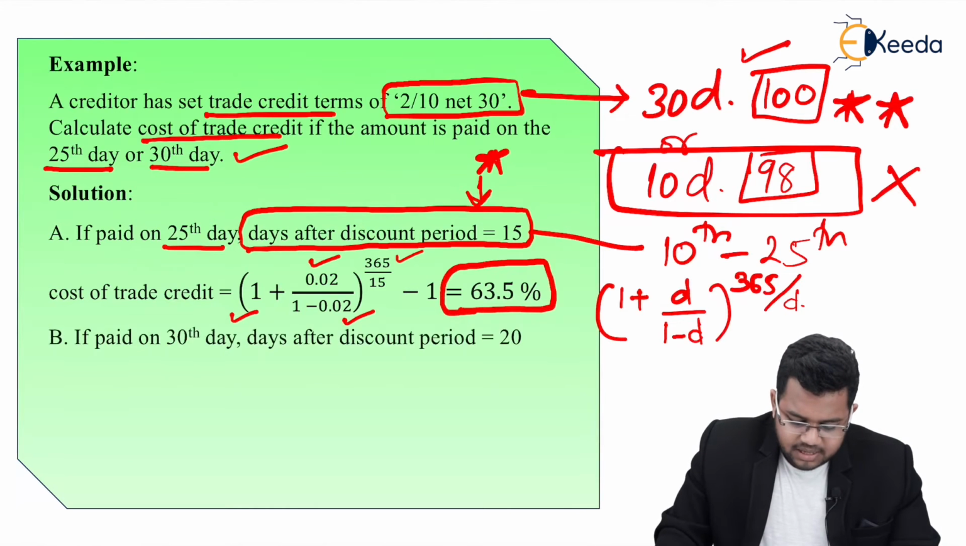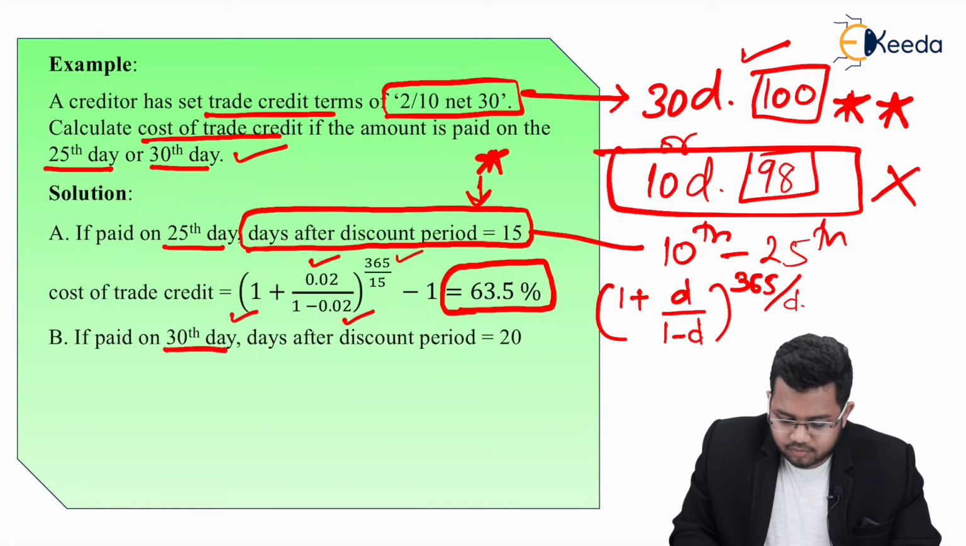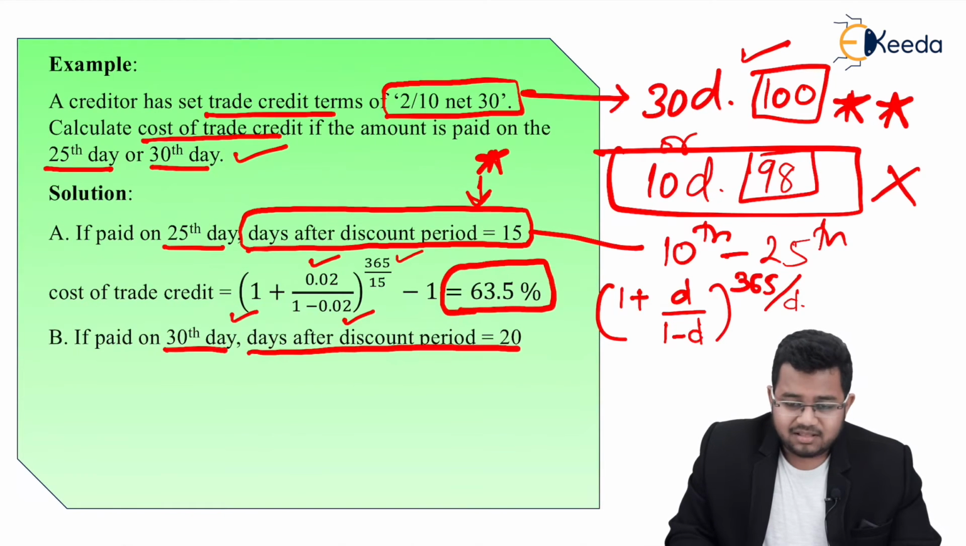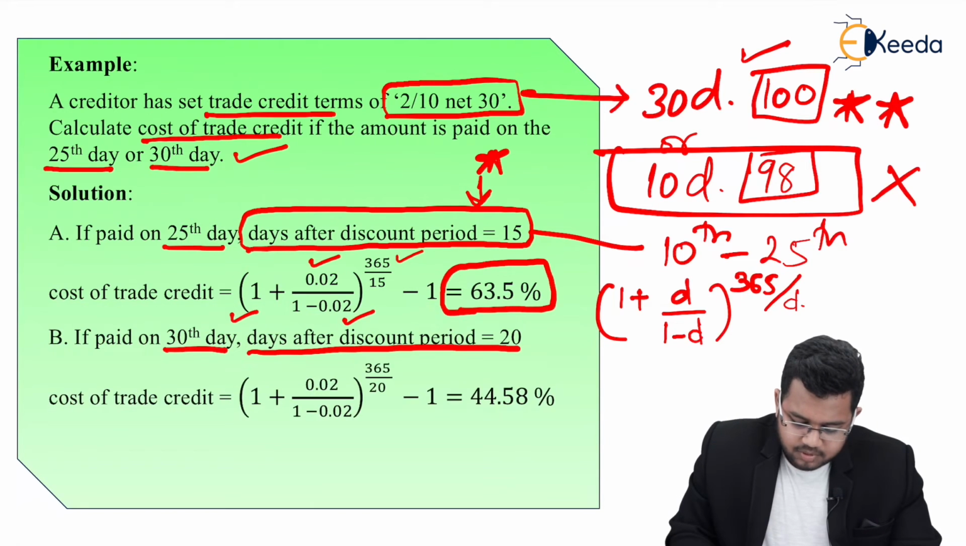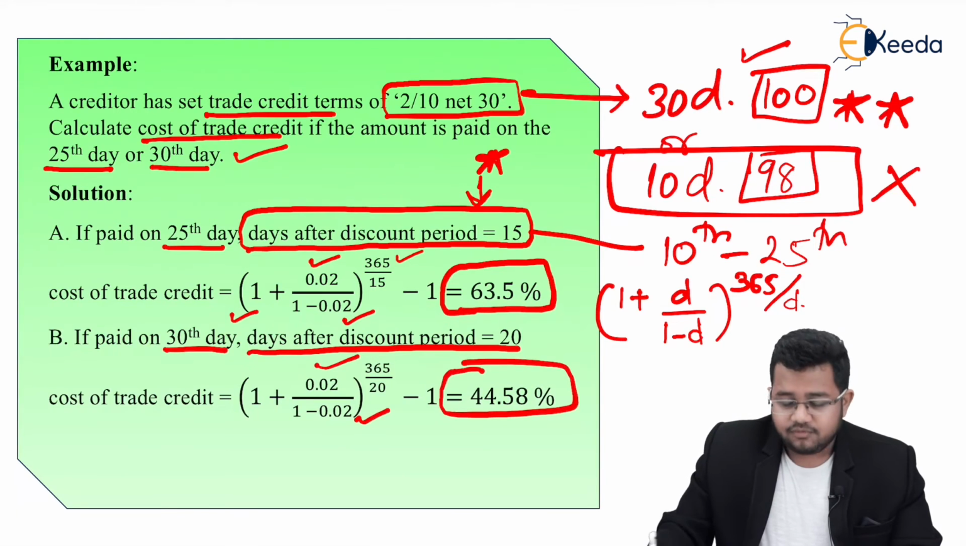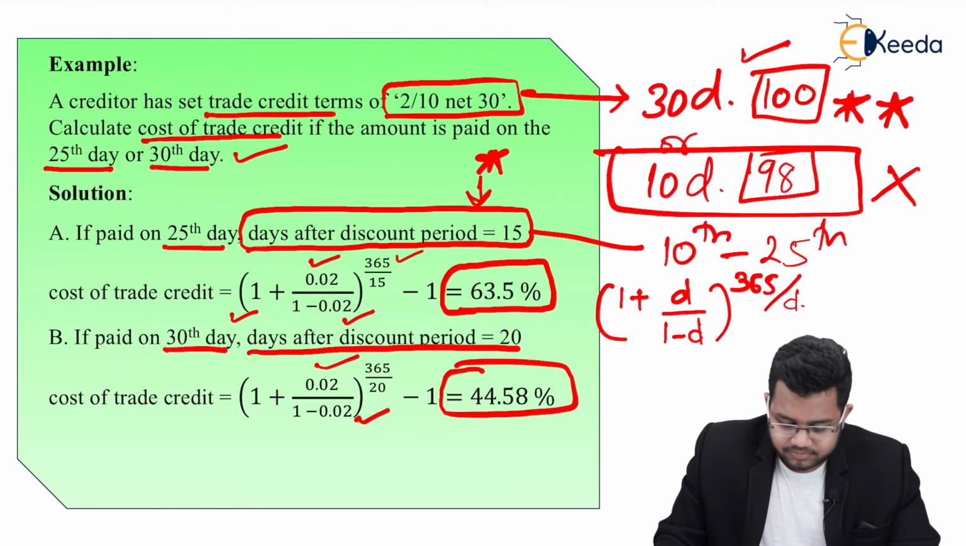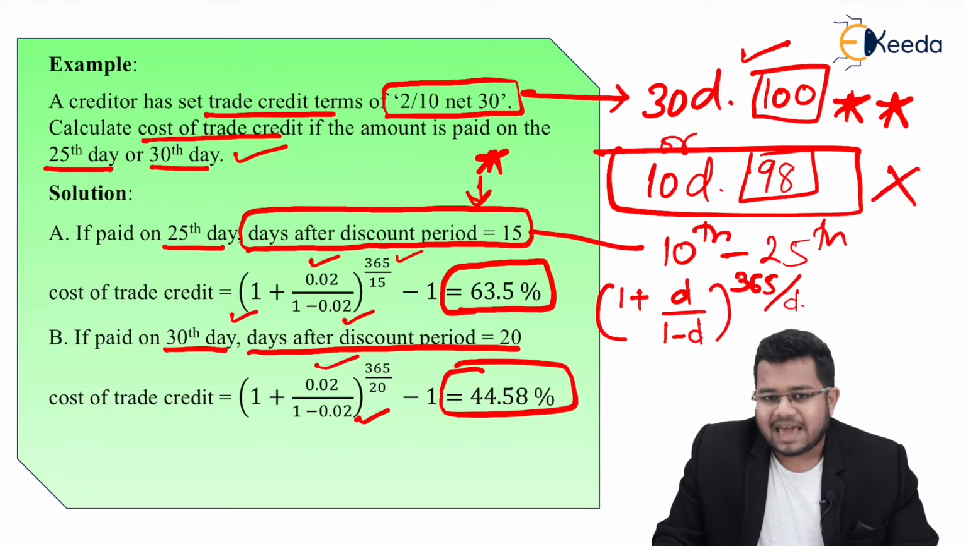And for B, if paid on the 30th day, days after discount period would be 20, which is from the 10th day till the 30th day. So again, using the same formula, 1 plus 0.02 upon 1 minus 0.02 raised to 365 upon 20, in this case minus 1. The annualized cost would be 44.58%.